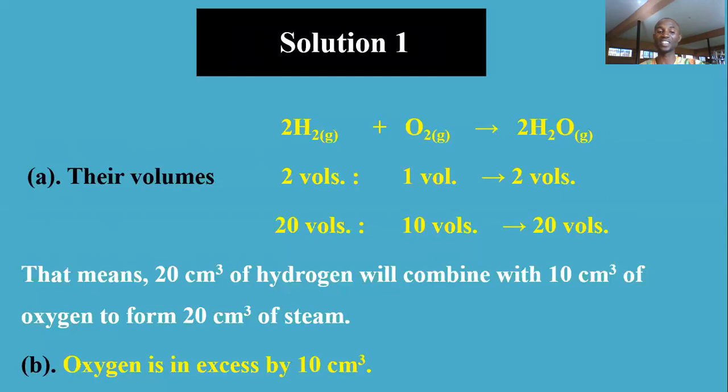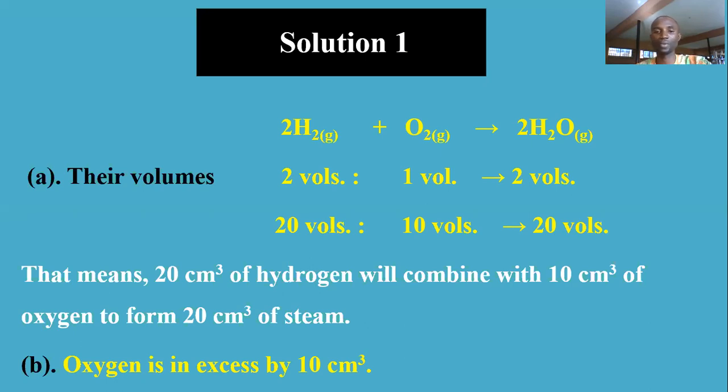B says, which one is in excess? What is in excess there is oxygen. 20 volume of oxygen was given, but it's 10 that will be used in that reaction based on the equation given. Still remember, they combine in ratio, in volumes. It is not anyhow, because of the number of volume of oxygen that will be given, that will go into reaction with hydrogen in order to produce water. That is the first example.